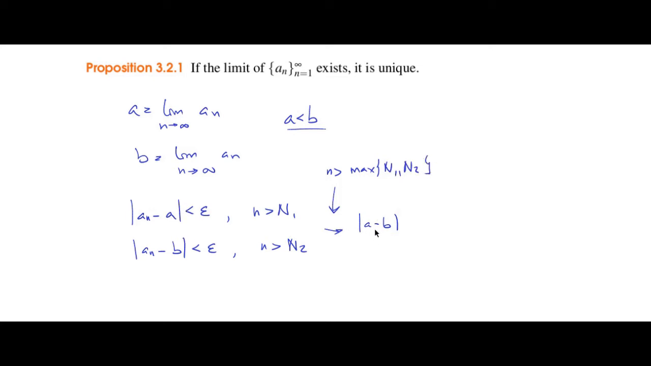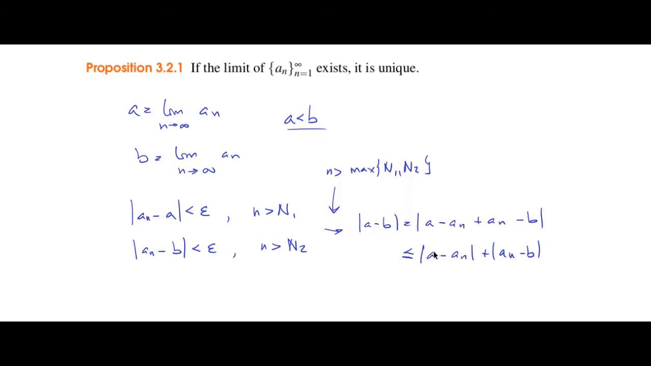Now, if we compute the difference between these two numbers, then we can apply this trick, subtract and sum the same number. This is the same because we're summing and subtracting the same number, and applying one of the properties of the absolute value. This is just smaller than this plus this, right? This is the triangular inequality.